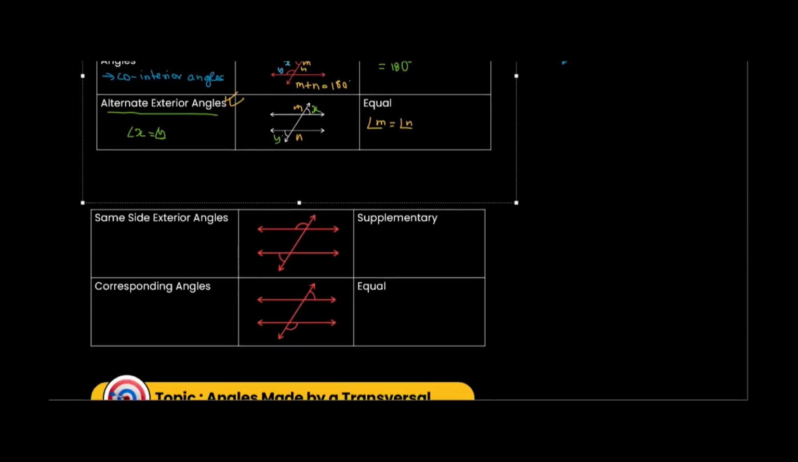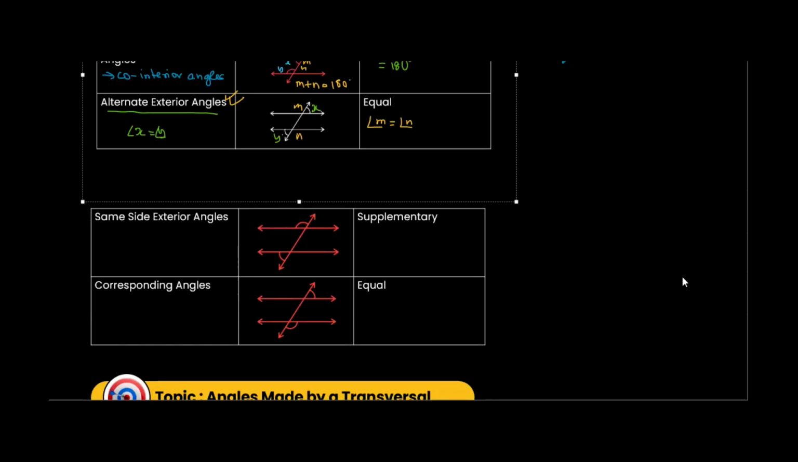Same side exterior angles. So this is basically same side exterior angles. They are supplementary. So look at this. This is, let's say, X and this is Y. Same side and this is exterior. Same side exterior angles. So we can say that X plus Y is equal to 180 degrees. Reason, this will be same side exterior angle.